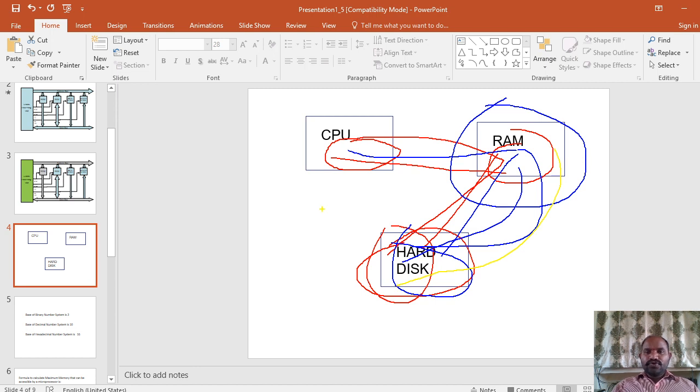So in short, we can give one conclusion: the microprocessor is always working in the RAM. If you want to allow any application or any device to be accessed by your computer, then that device should have the appropriate application.